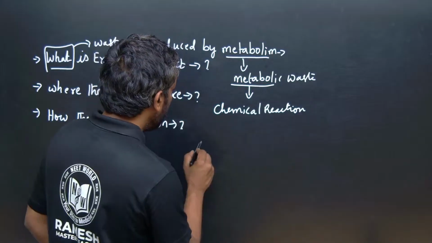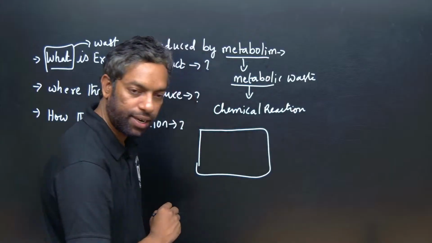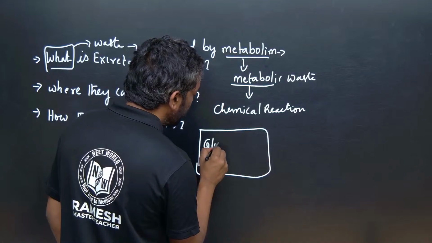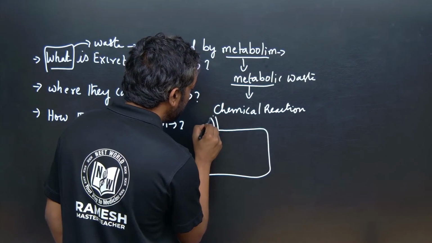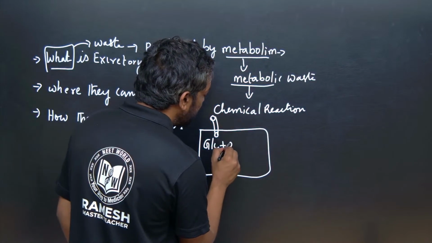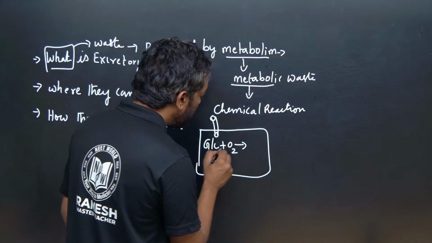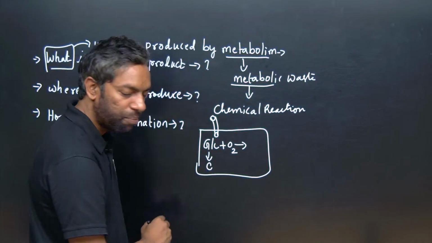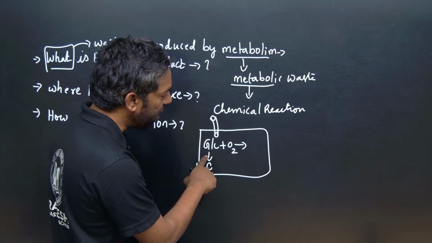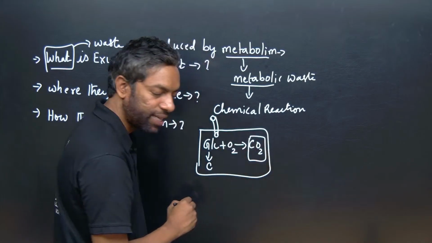Assume this is the cell. Glucose is carried by the blood vessel, and oxygen is also carried. Glucose is a carbon compound, so when it is broken down with oxygen, the waste product is carbon dioxide.